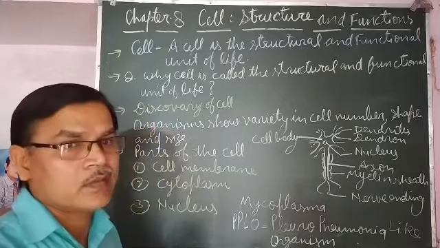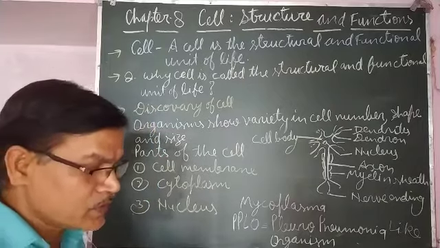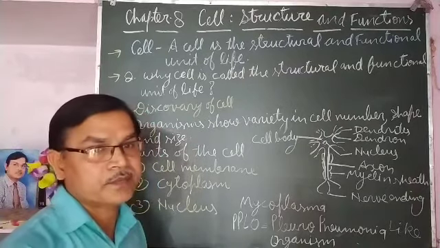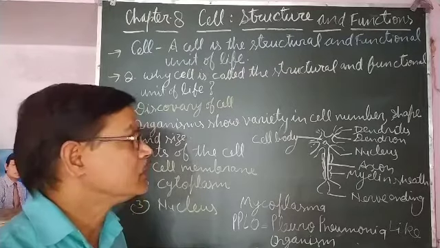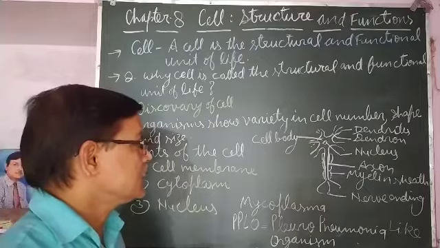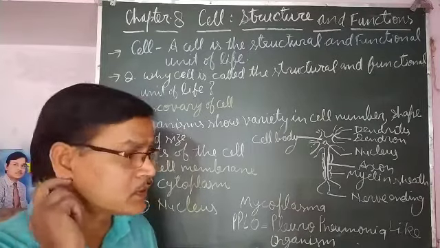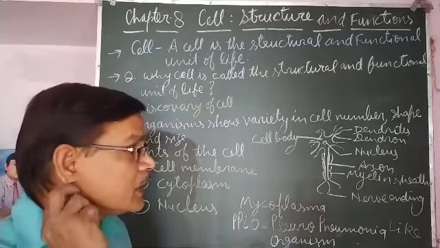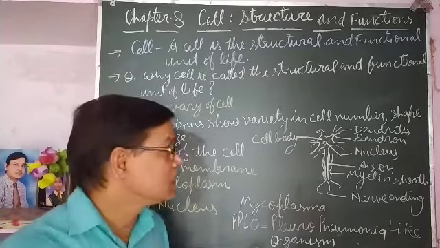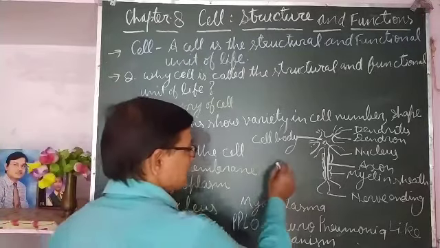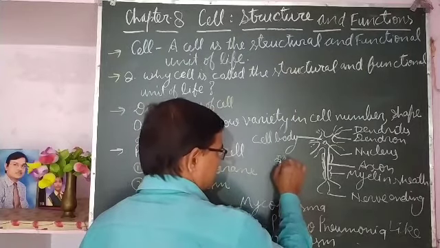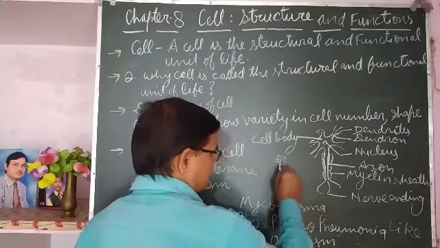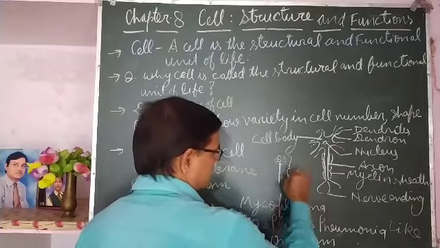Most of the cells are microscopic, but some of them can be easily seen with the naked eye, such as eggs of birds and reptiles. They are single cells. There is one alga, Acetabularia. Its shape is something like this. The upper portion is like a flower, and it has a stalk, but this whole is a single cell.